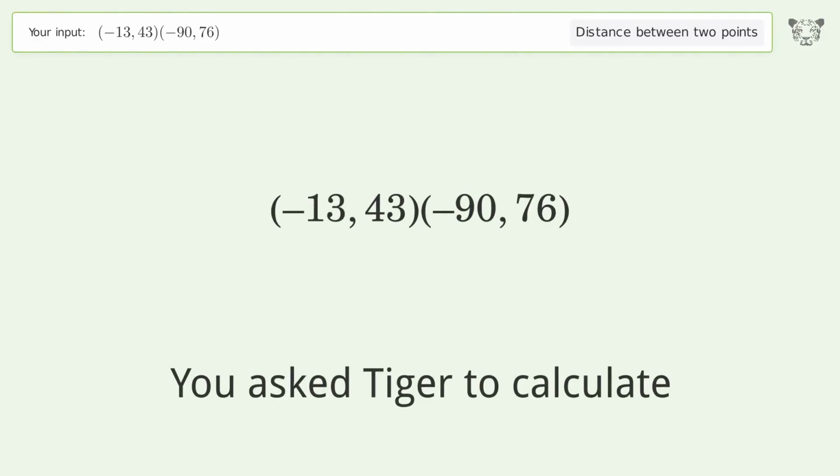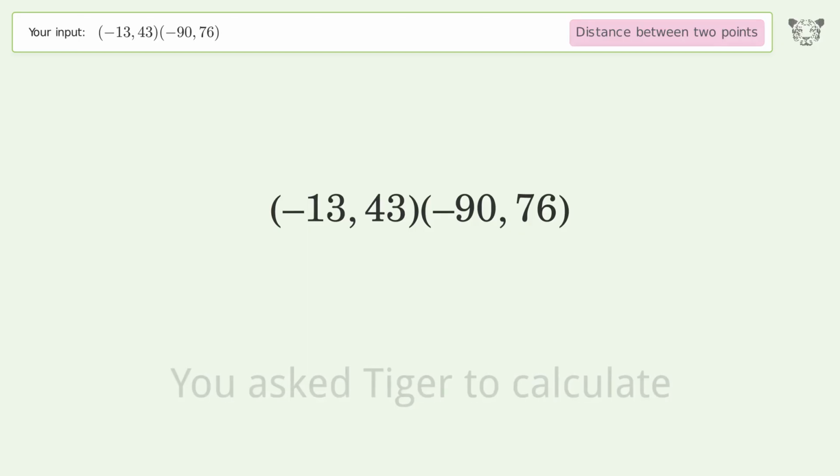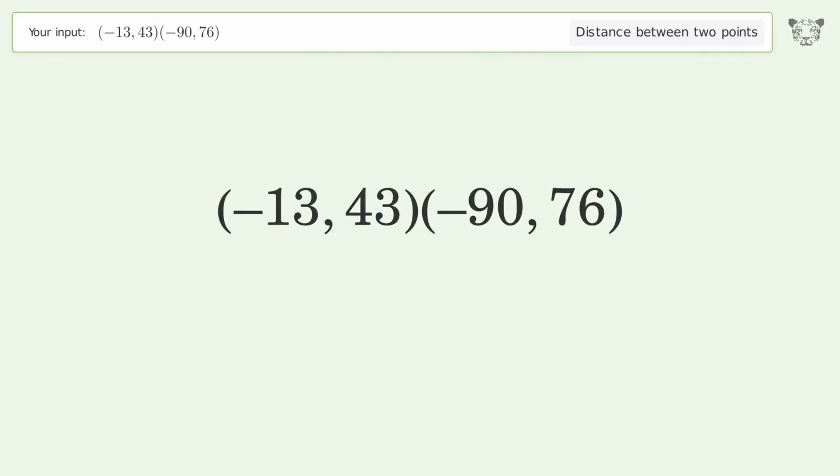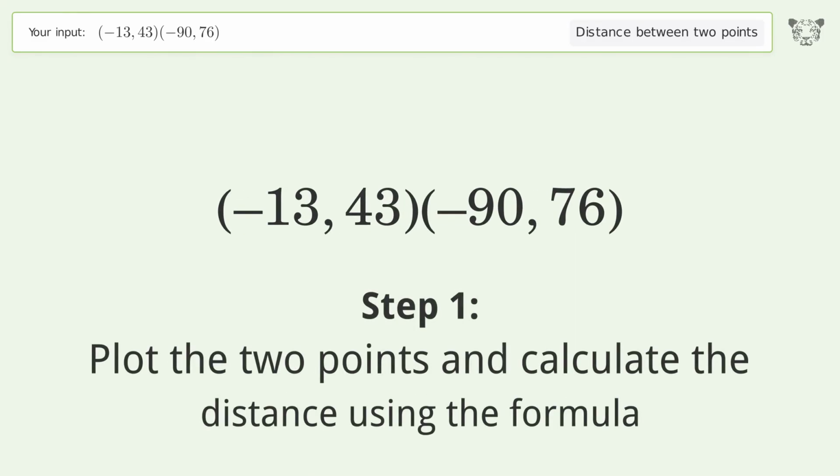You ask Tiger to calculate. This deals with the distance between 2 points. The distance between the 2 points is the square root of 7,018, or 83.774. Let's solve it step by step. Plot the 2 points and calculate the distance using the formula.